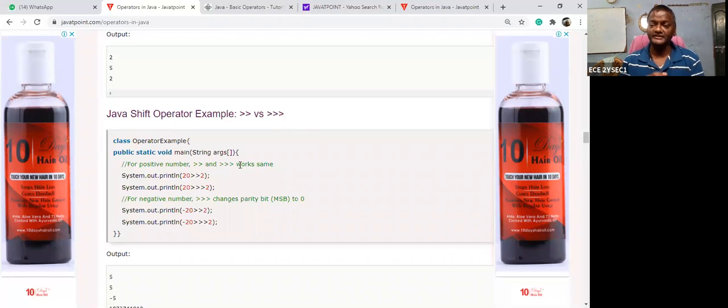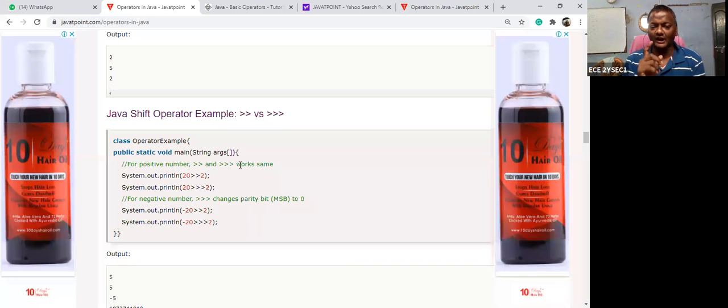Suppose I do not consider the sign, then that arithmetic is called unsigned arithmetic. Signed arithmetic, unsigned arithmetic. Okay, right. So please note this down.